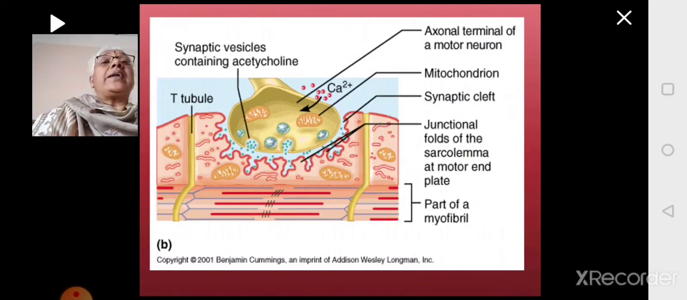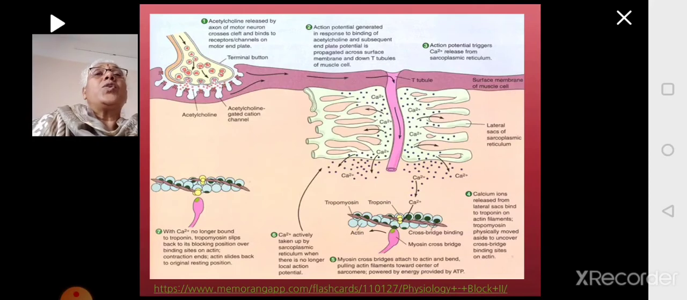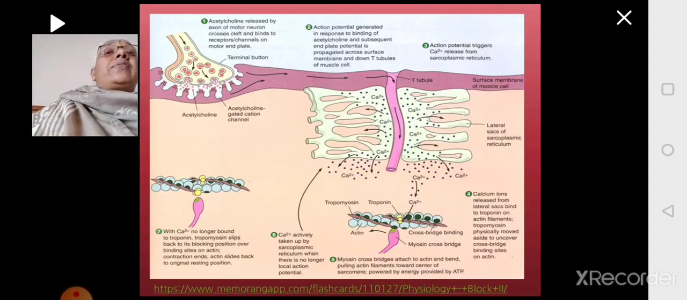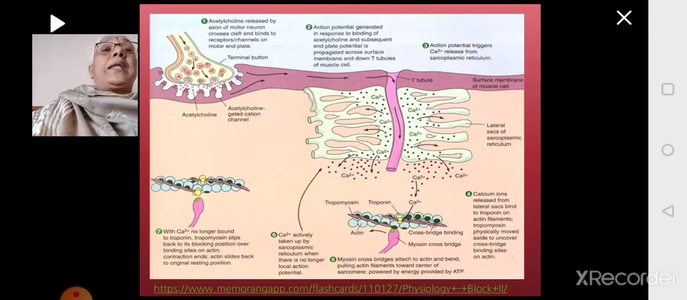That will generate action potential in the adjacent part of the membrane, creating a wave of action potential which ultimately enters into the T-tubule and into the muscle fiber. In this picture, it is shown elaborately. Here you can see the muscle membrane. At one point, you have the neuromuscular junction. When the nerve reaches the muscle fiber, it will branch and form neuromuscular junctions in many places.